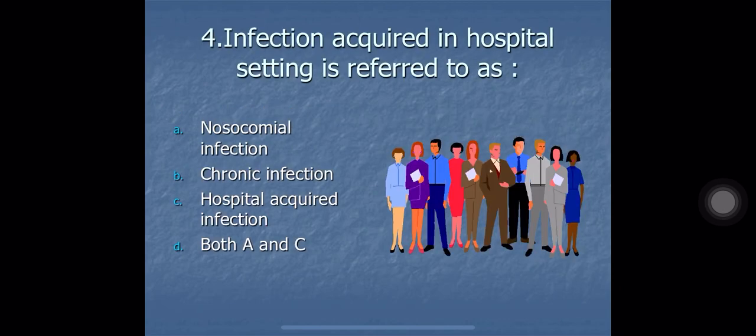Question number 4. Infection acquired in hospital setting is referred to as A. Nosocomial infection, B. Chronic infection, C. Hospital acquired infection, and D. Both A and C. Infection acquired in the hospital is also known as nosocomial infection, and it is also known as hospital acquired infection.